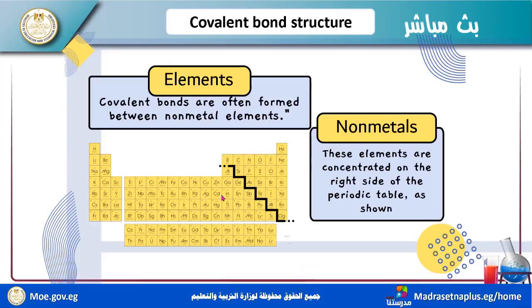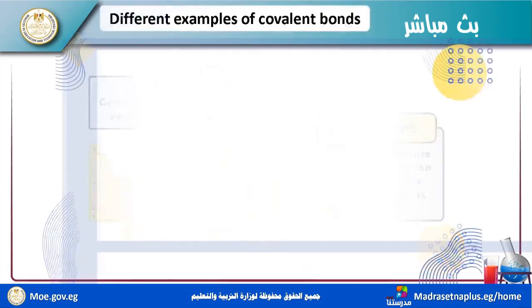We have in this figure a section of the periodic table, and this section is the non-metal atoms. These elements are concentrated on the right side of the periodic table, like nitrogen, oxygen, fluorine, chlorine, phosphorus, sulfur, and so on.